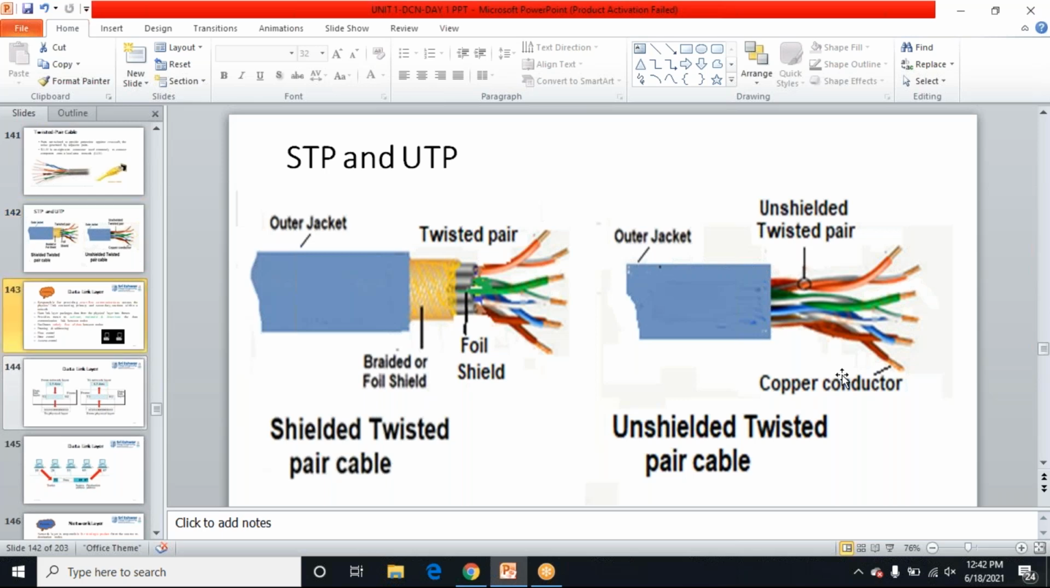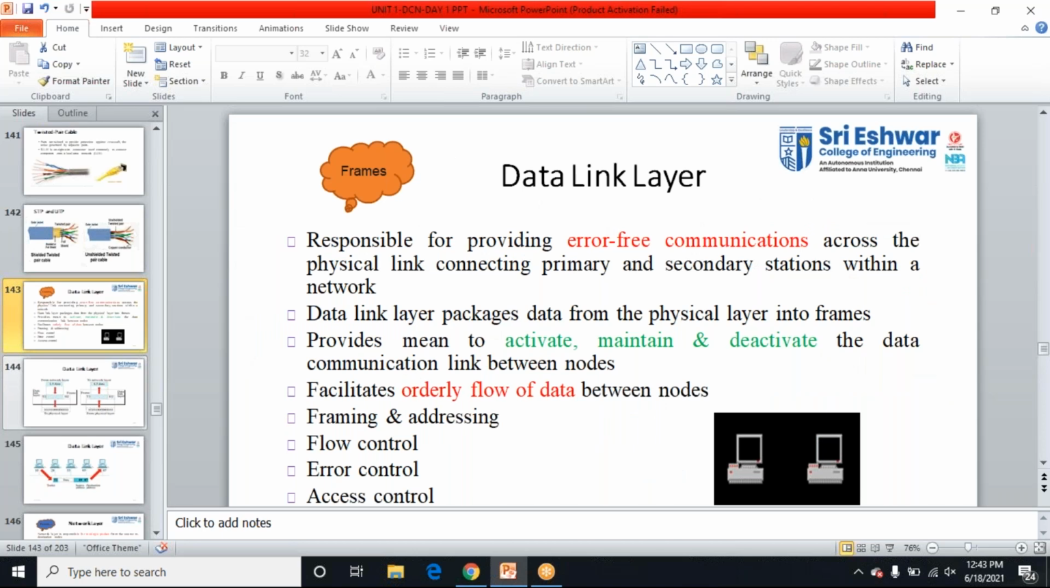Coming to data link layer, the function of the data link layer is to have error-free communication. We have much data, and we have segmented it, right? So the orderly flow of data. And how should the data we send be? The flow should be ordered. Otherwise, what will happen? The message will be shuffled. So we want to have an orderly flow of data.